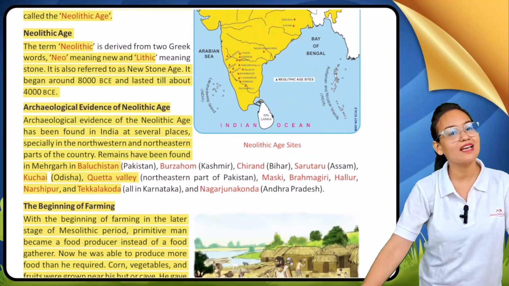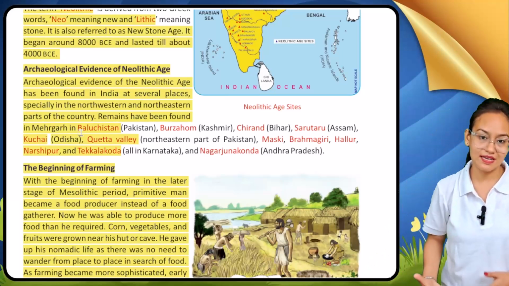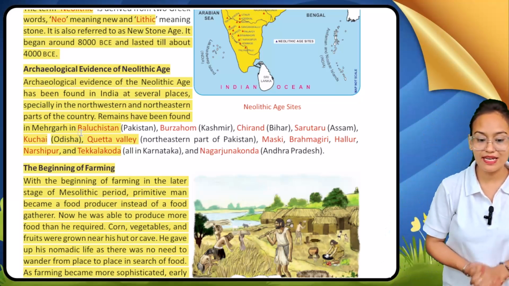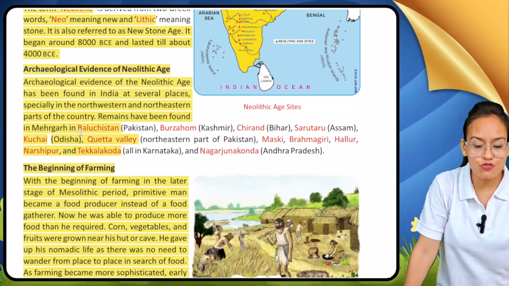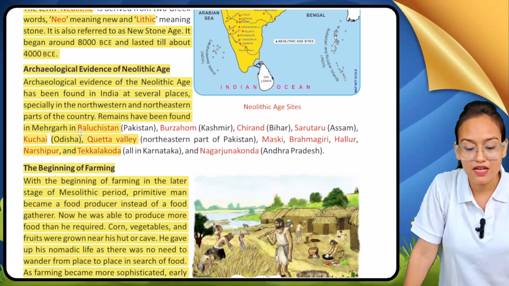Now we also find some archaeological evidences which support the Neolithic age. Many discoveries have been made in India, specifically in the northwestern and northeastern parts.